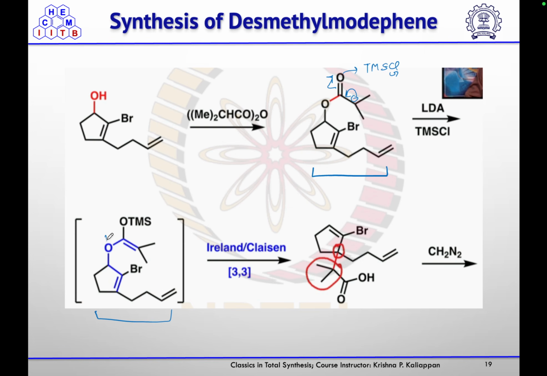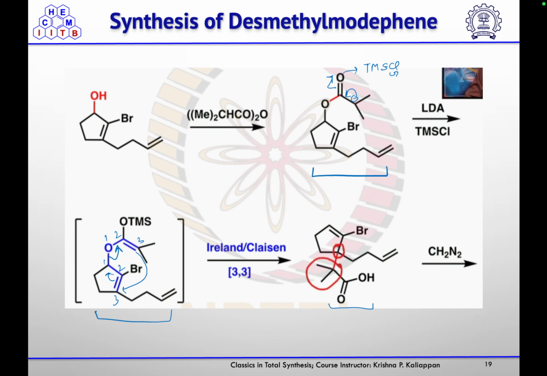Now this will undergo Ireland-Claisen rearrangement to give you the cyclized product. So this will go here, this will come here, and this will go here. So this is how you got it, and the TMS also got deprotected in the same step. So you got this acid.